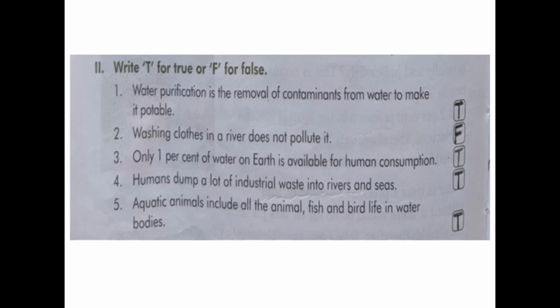Only 1% of water on earth is available for human consumption. That is true. Number 4. Humans dump a lot of industrial waste into rivers and seas. That is true. Number 5. Aquatic animals include all the animal, fish and bird life in water bodies. That is true.